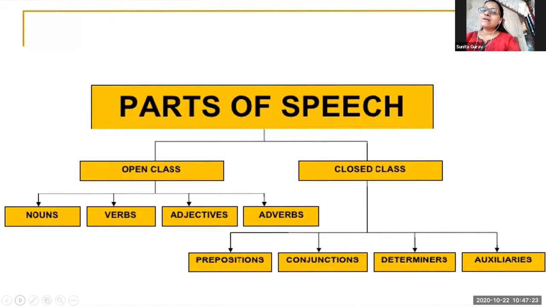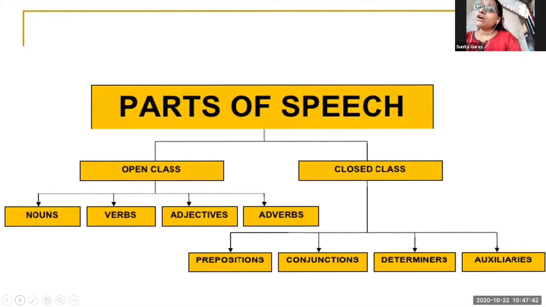Okay, children? Again, I'm going to tell you in short, open class. Open class parts of speech, they are changeable. Noun, they change. For example, good, this is the adjective. And what is the noun form of that good? Goodness.